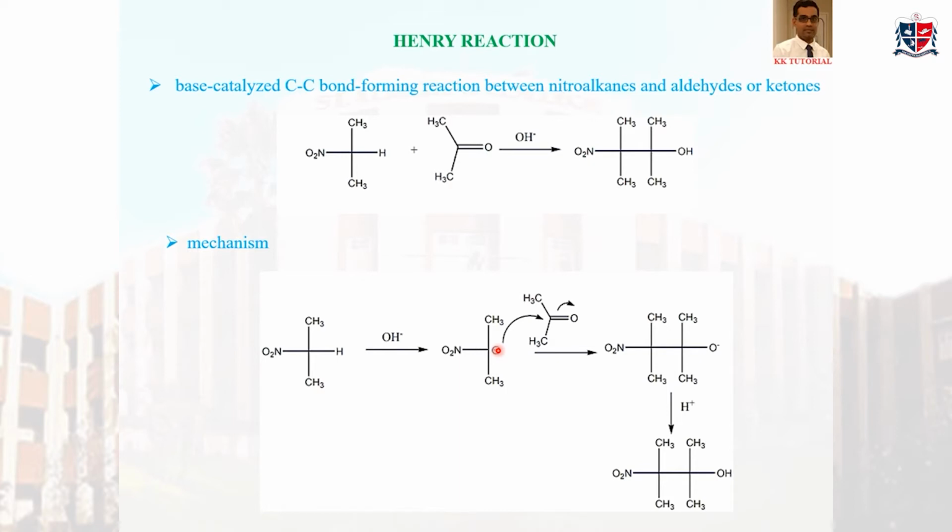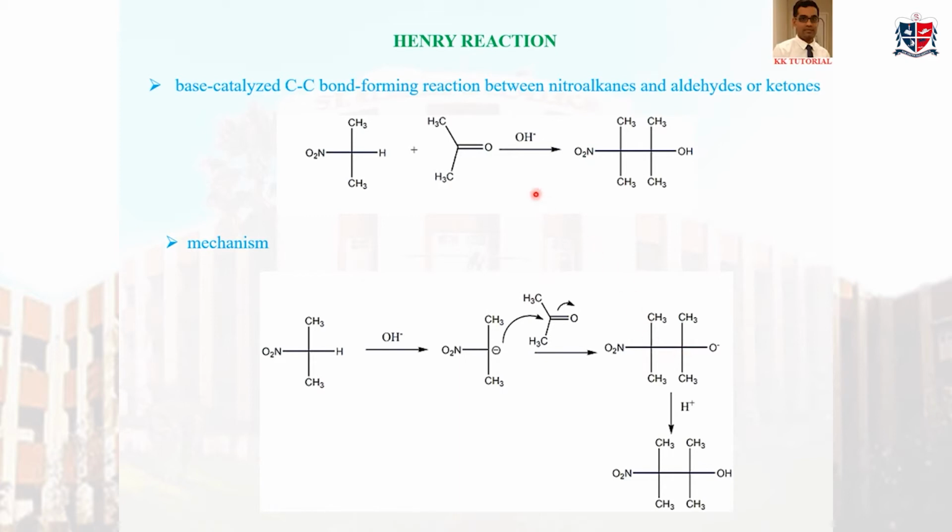It will attack this carbonyl carbon, and the C double bond O, the bond electrons are shifted to O so that it becomes O minus. And that O minus takes H plus in the next step to form OH. So a new carbon-carbon bond is formed between this carbon and this carbon.